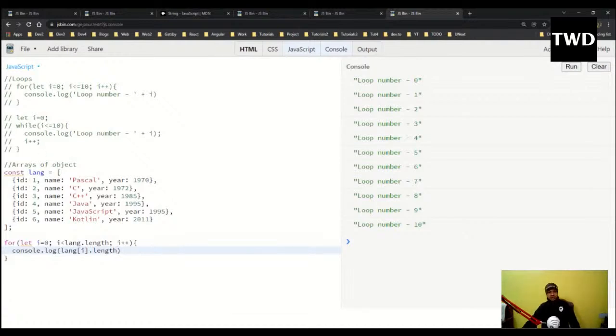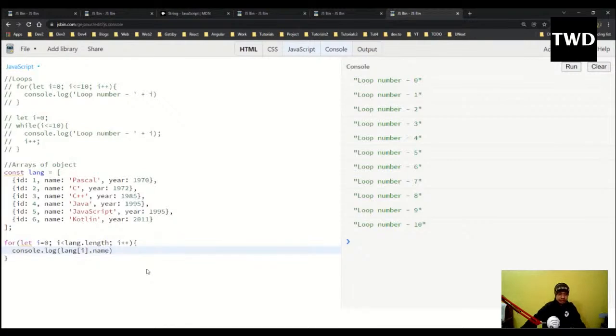So what is this? i equals 0, and lang.length gives us the length. So what is the length? 1 2 3 4 5 6. Because this has 6 items, the length will be 6. i++. In the first iteration, i will always be 0. Okay, it is not length, it is name.